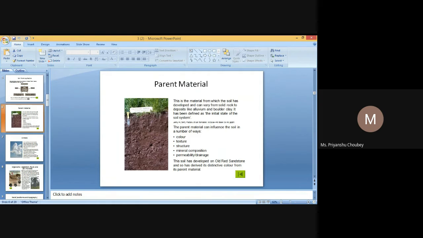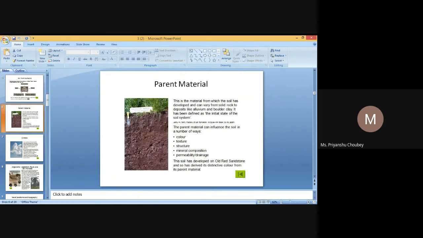In compound structure, natural cleavage planes are visible with the naked eye. The shapes are individual peds and are described according to relative length of vertical and horizontal axes, their shape, and their edges.